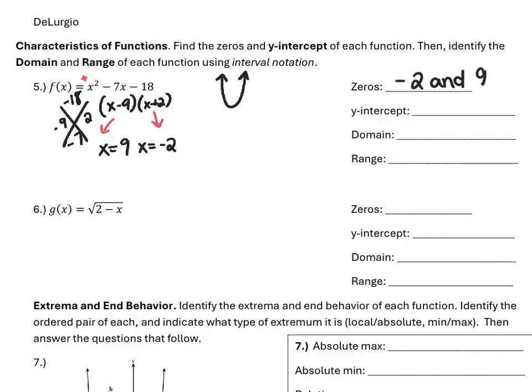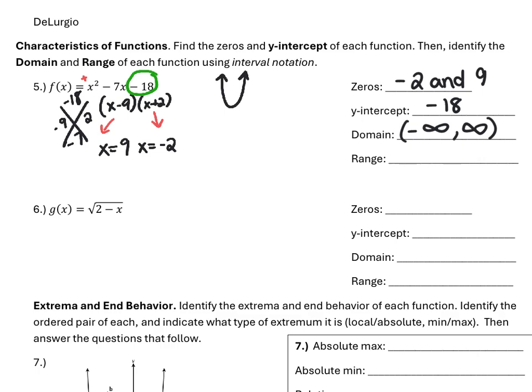Okay, the y-intercept, we can see that because it is in standard form, so we know our y-intercept occurs at negative 18. Our domain for all quadratics, because it is going upward and outward to infinity, is from negative infinity to positive infinity, so all real numbers.